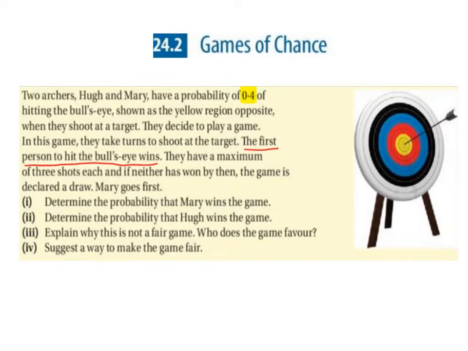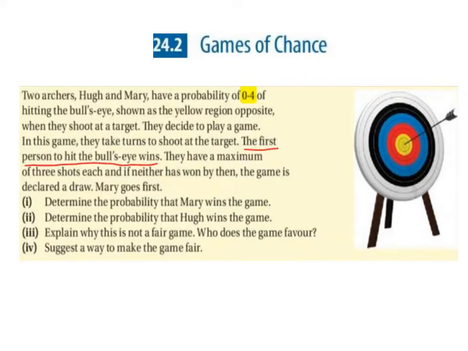Games of chance. Two archers, Hugh and Mary, have a probability of 0.4 of hitting the bullseye, shown as the yellow region opposite, when they shoot at a target. They decide to play a game. In this game, they take turns to shoot at the target. The first person to hit the bullseye wins.